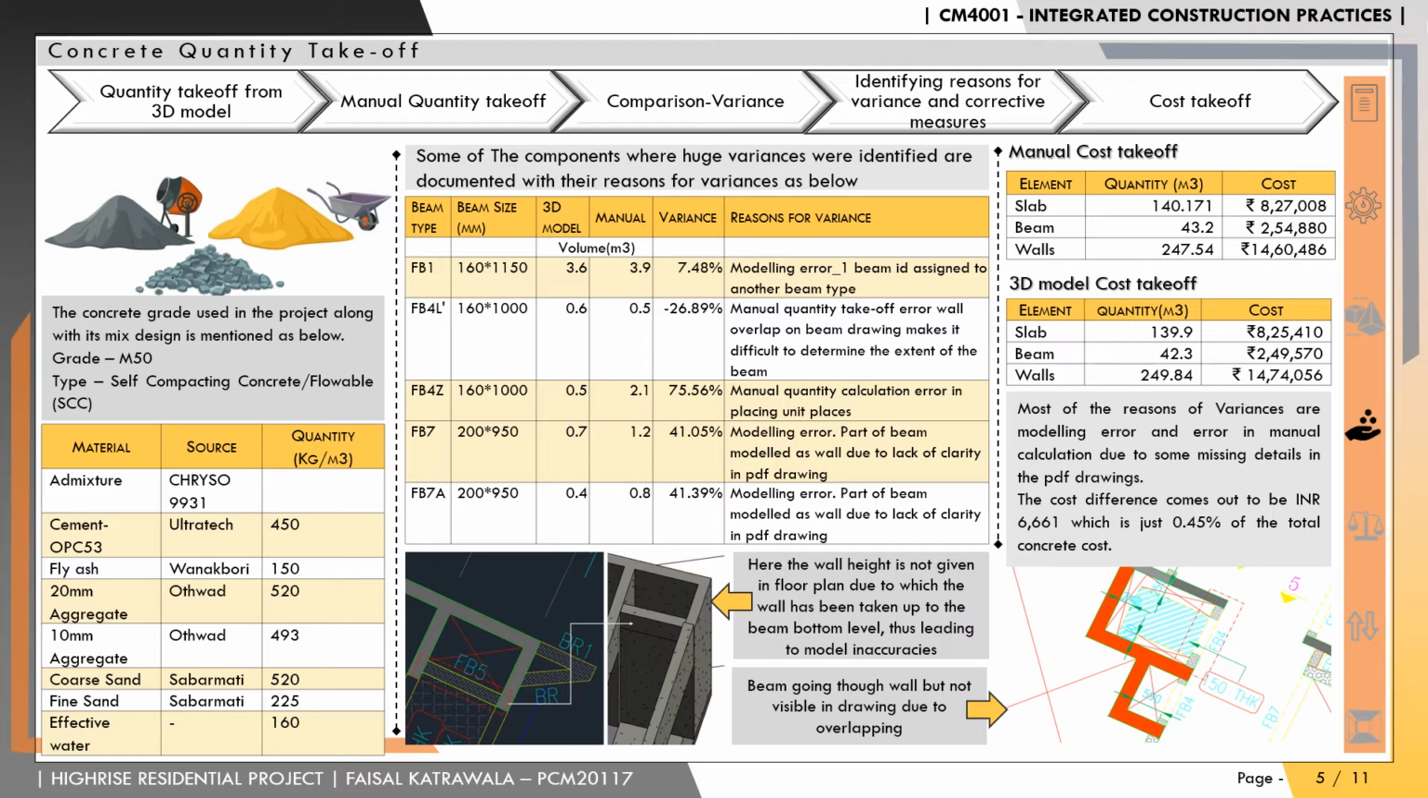was not given properly in the CAD drawings, thus the gap between wall and beam could not be modeled properly. The major variances occurred mainly due to error in manual quantity takeoff and modeling error from lack of drawing detailing. After accounting for variance, the cost takeoff was carried out between manual and 3D takeoff and a variance of only 0.45% was observed. The entire process of quantity takeoff gave a greater realization towards the benefits of BIM.